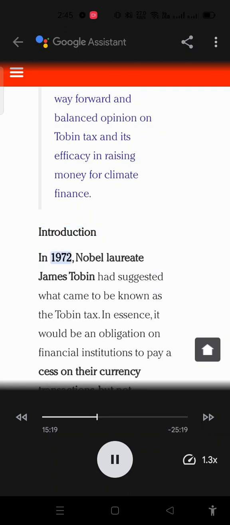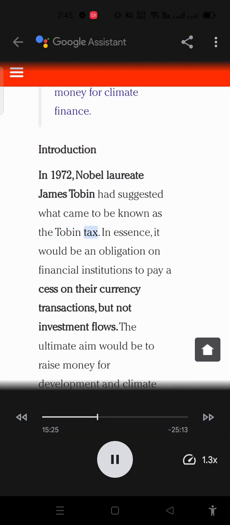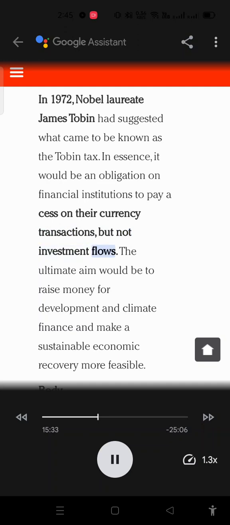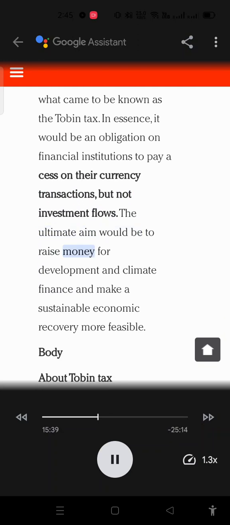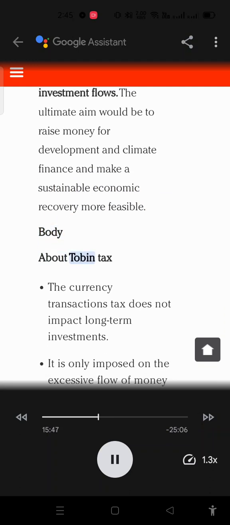Introduction. In 1972, Nobel laureate James Tobin had suggested what came to be known as the Tobin tax. In essence, it would be an obligation on financial institutions to pay a cess on their currency transactions, but not investment flows. The ultimate aim would be to raise money for development and climate finance and make a sustainable economic recovery more feasible. Body. About Tobin tax.